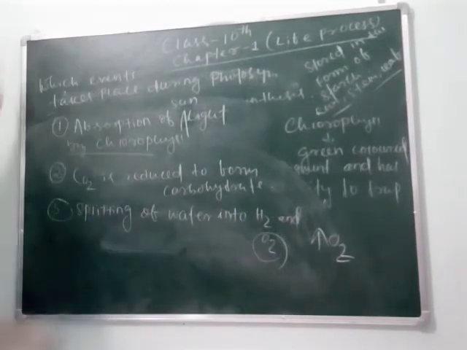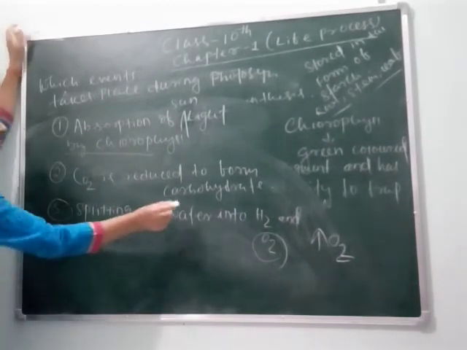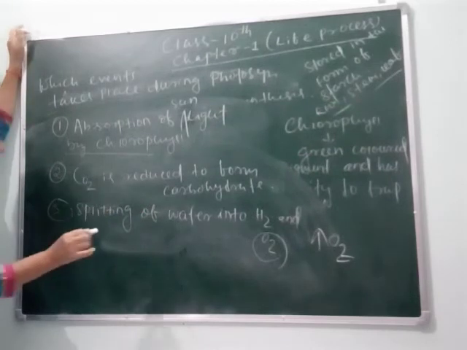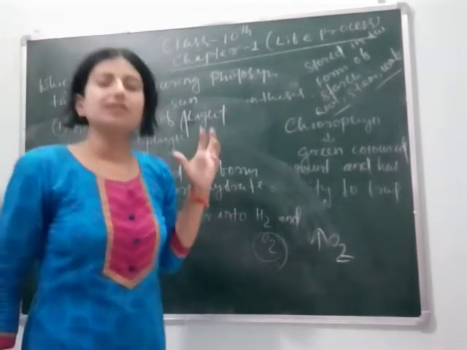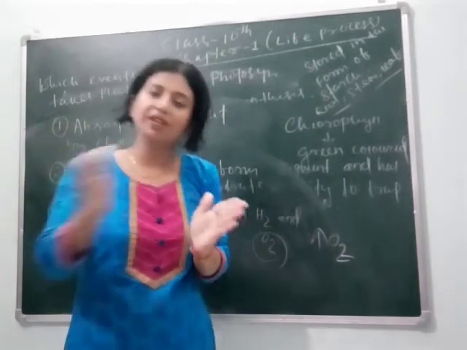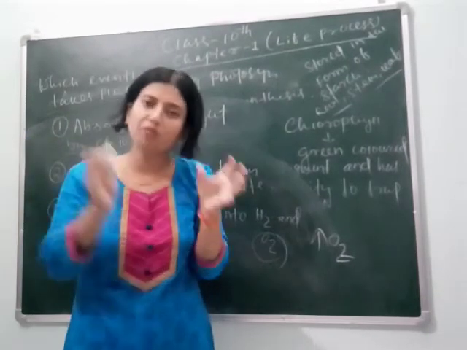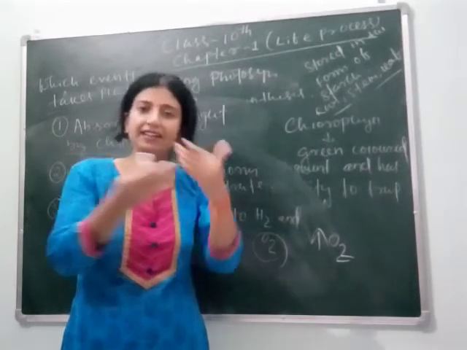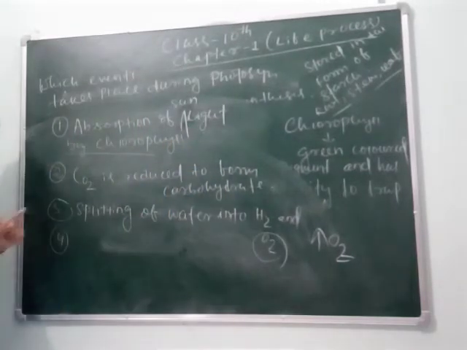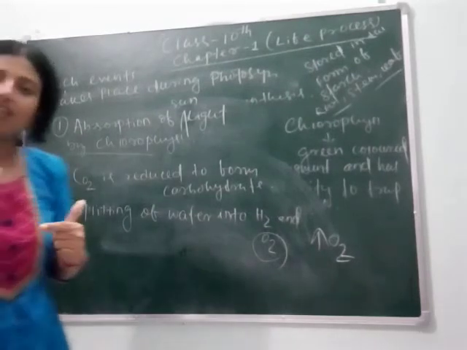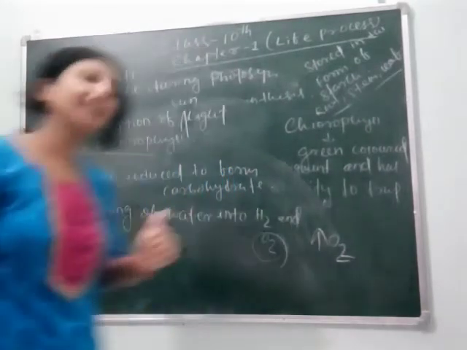Then fourth, what happens? A chemical reaction occurs, means combination of water and carbon dioxide to form glucose, with sunlight and chlorophyll used as catalyst. So we can say conversion of light energy into chemical energy.